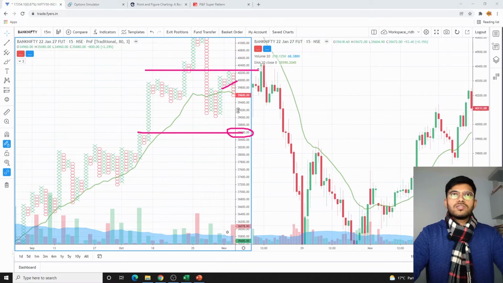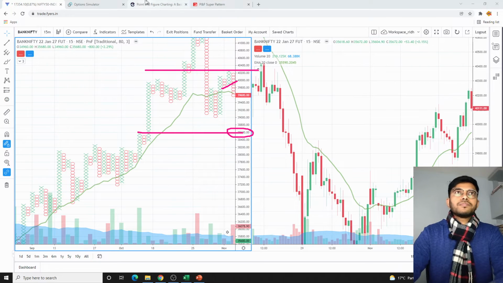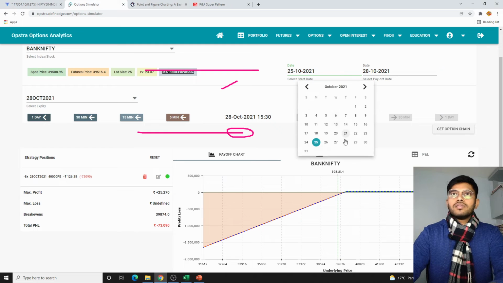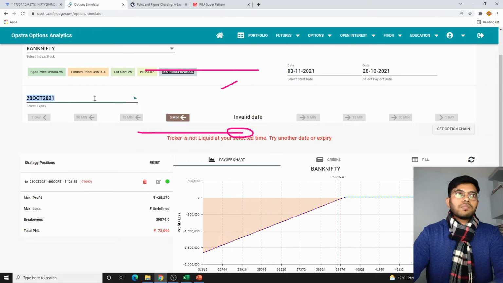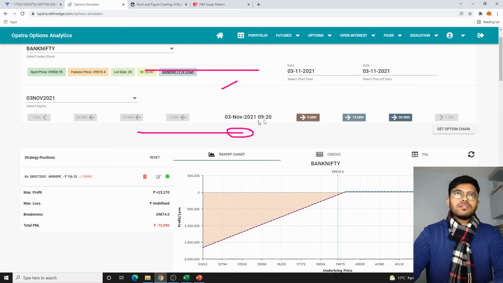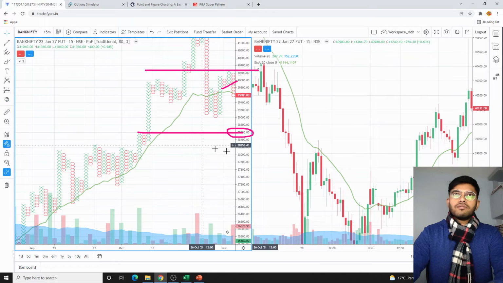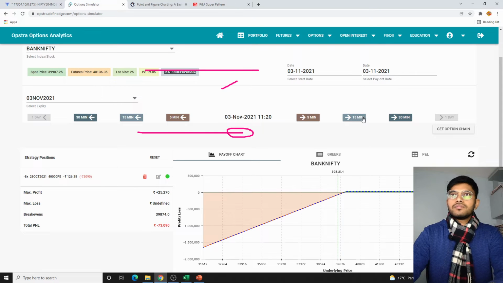Will be entering into this trade on 3rd of November at 11:45. 3rd of November is our entry day for the expiry of 3rd of November itself, 11:45. Let's see what's there in the kitty. Don't worry about the results, just follow the process. Whenever we get the signal, we'll be entering it, whether it is on the expiry day or not. 11:45.